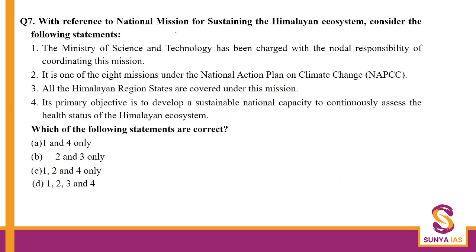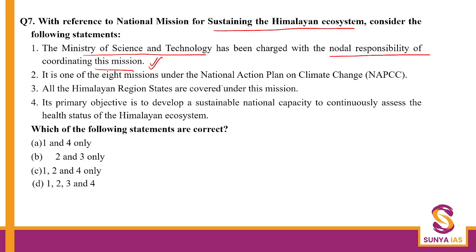Question number 7, National Mission for Sustaining the Himalayan Ecosystem. Here we have to see which of the following statements is correct. The Ministry of Science and Technology has been the nodal authority for coordinating this mission. True.